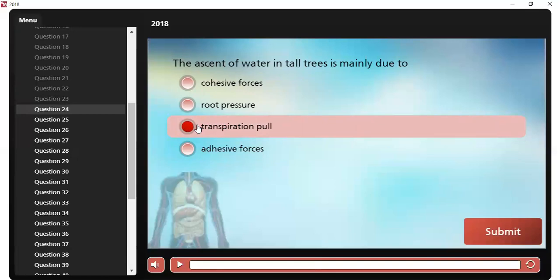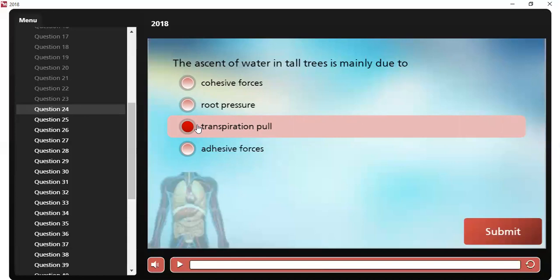Why? Because transpiration is the process of water evaporation through specialized openings in the leaves called what? Who can guess that? Called stomata. This enables water uprise or ascent in plants.